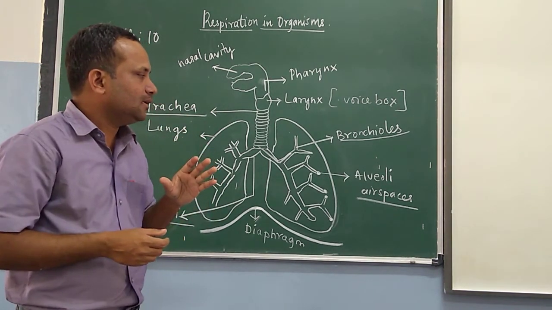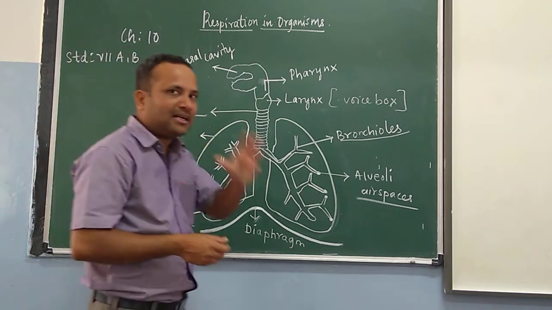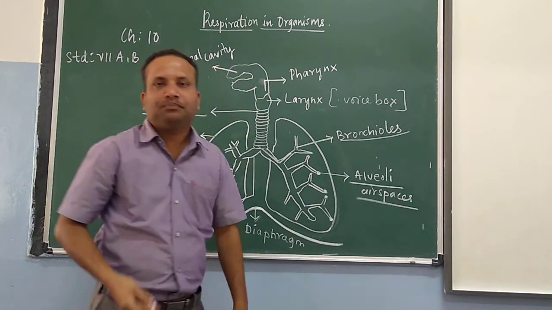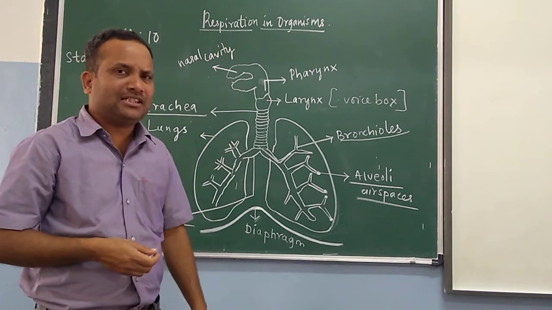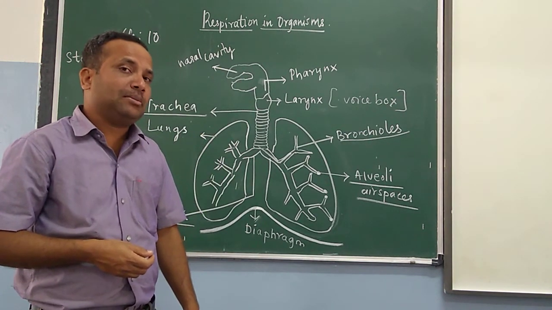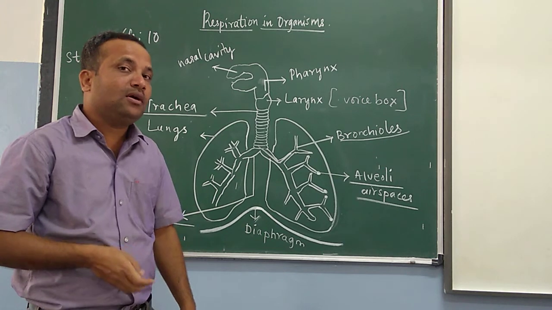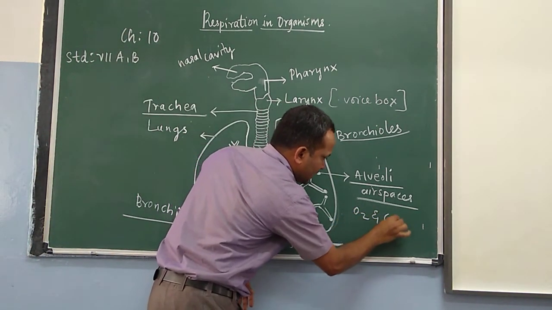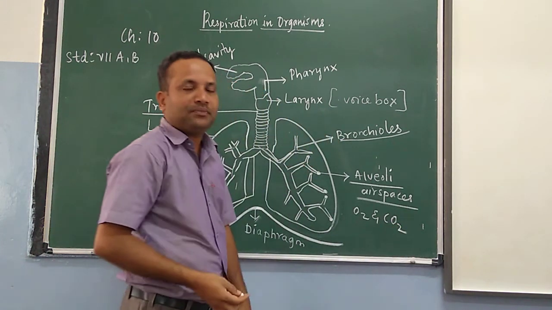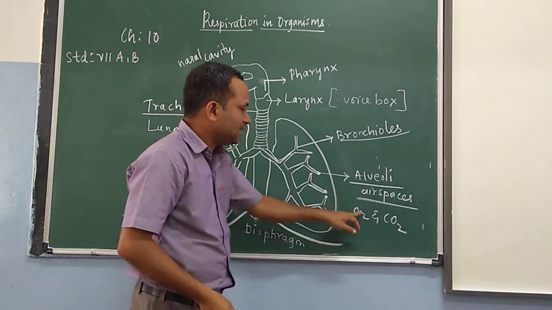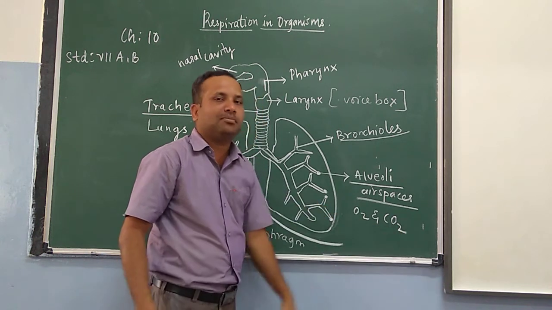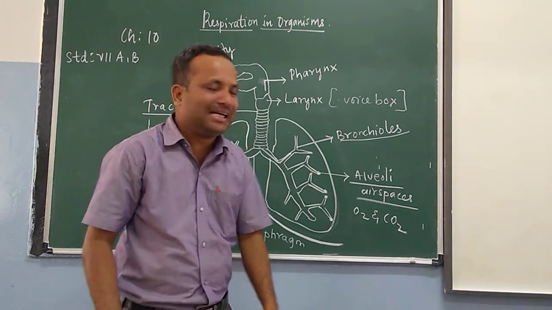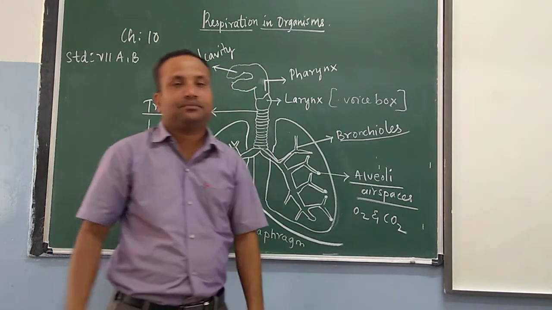That part of the lungs is called the alveoli, where the exchange of oxygen and carbon dioxide takes place through these air sacs.